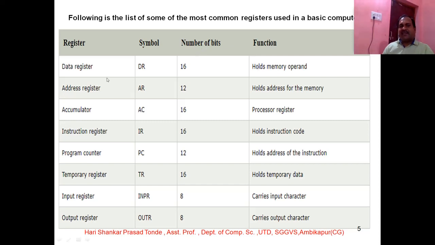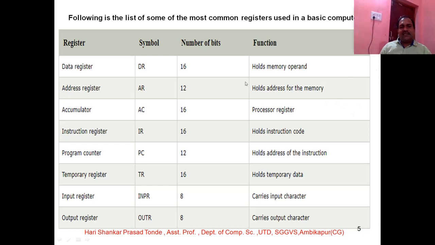Second one is the address register. It has 12 bits and it holds the address for the memory. The main purpose is to hold the address for the memory. Third one is the accumulator. The short form is AC and it holds 16 bits. Its main function is as a processor register. It is used for the processing of the various types of operands available within the programming, and it is used to support the processor.